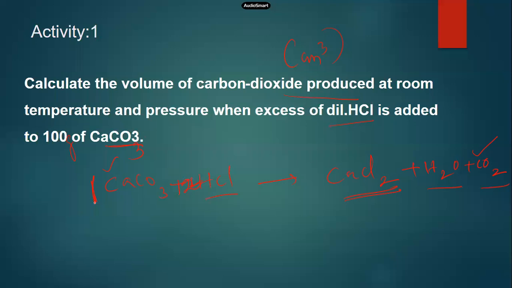Yes. So now mass is given. So what is your first step? You already find the moles. Very good. Can you find the moles of 100 grams of calcium carbonate?